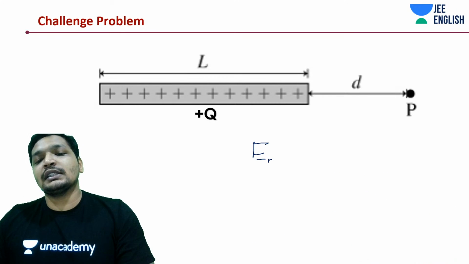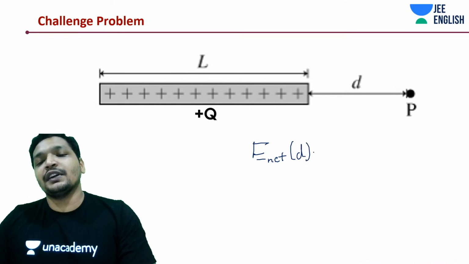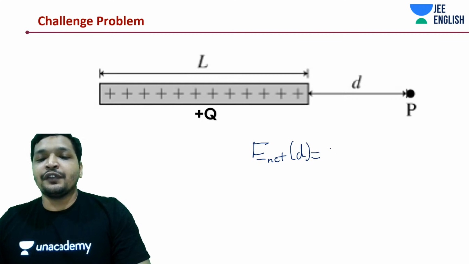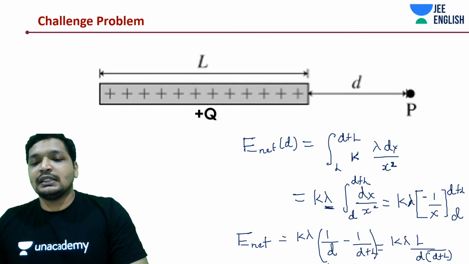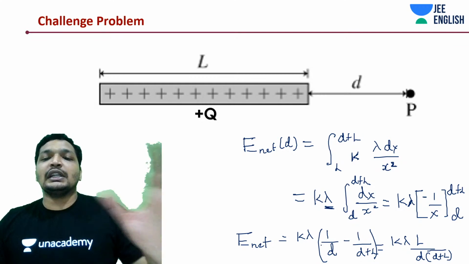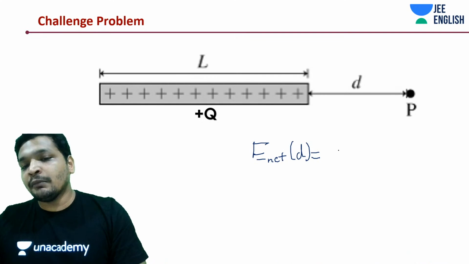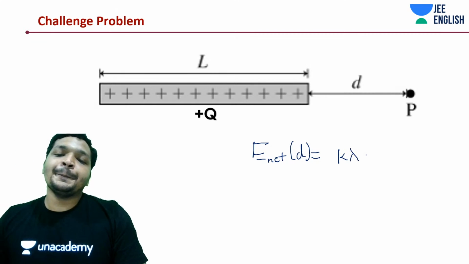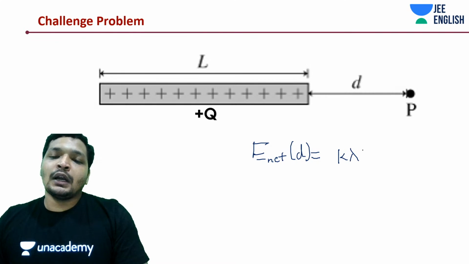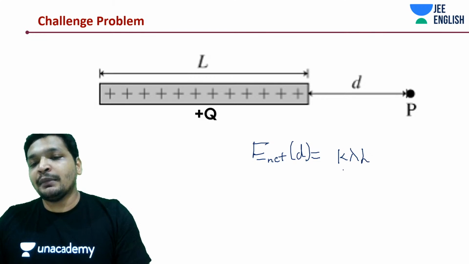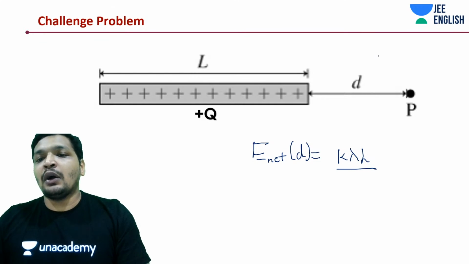Just simplifying this, E net at a distance D, you can write it as a function of D. It's just substituting the value of D. If it's 2D, it's going to become 2D. So this is going to become K into lambda into L. And what was Q?